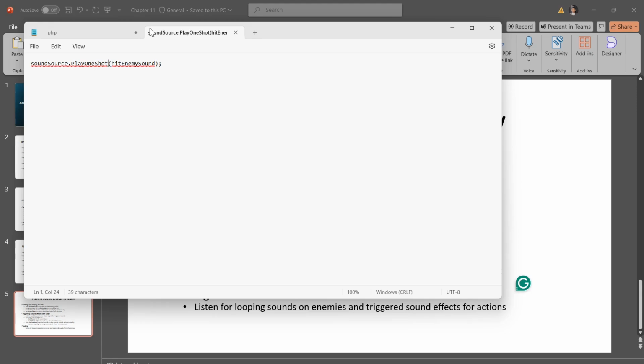If you try soundSource.Play instead, sounds might cut each other off, especially if they play randomly. So PlayOneShot ensures that each sound plays fully.